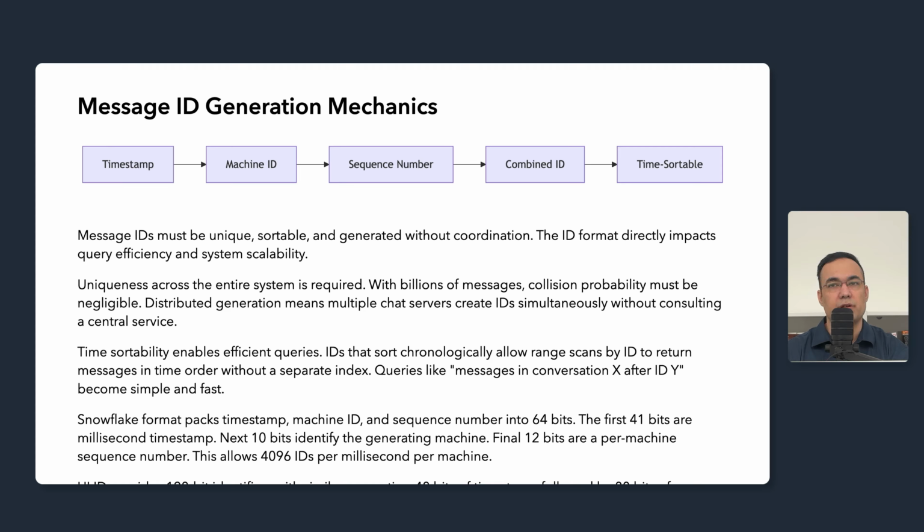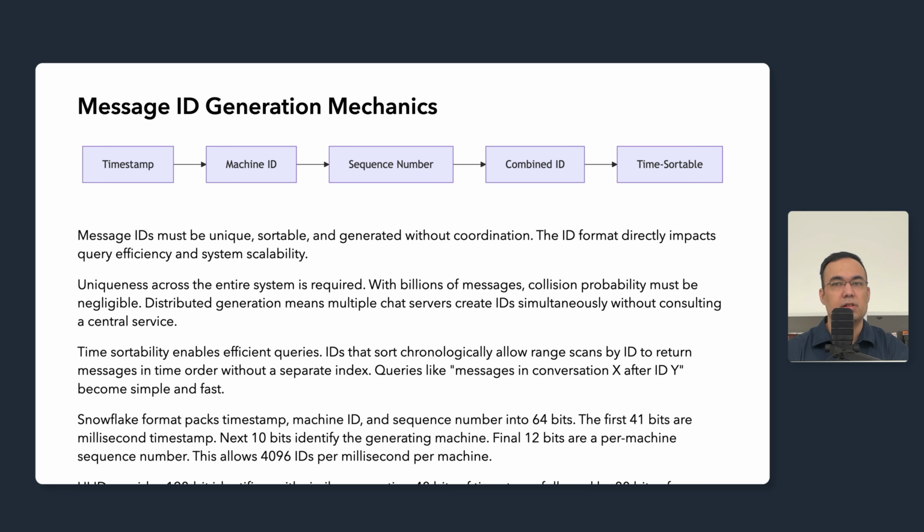The math works out favorably. With 1024 machines, each generating 4096 IDs per millisecond, we can create over 4 million IDs per millisecond globally. That's well beyond our peak message rate requirements. And because the timestamp is in the higher order bits, IDs sort chronologically.